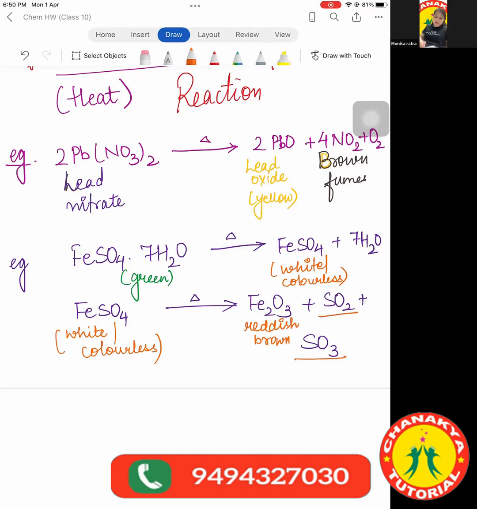And these two gases have the smell of burning sulfur. So again, what is the question which comes in the exam? Listen very carefully. The question that comes in the exam is that there is a green colored compound which on heating gives a white colored compound, which on further heating gives a final product which is reddish brown in color, and we also observe the smell of burning sulfur. Then you are supposed to write this entire reaction. Is it clear?